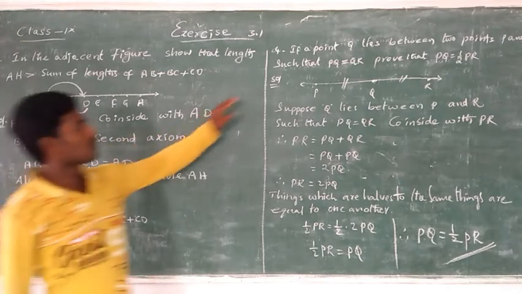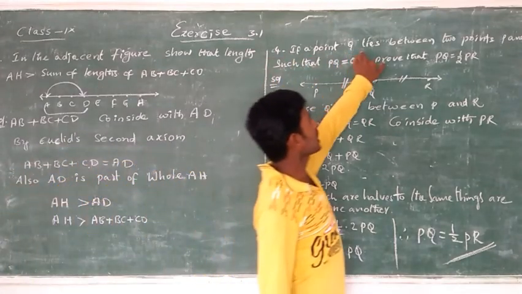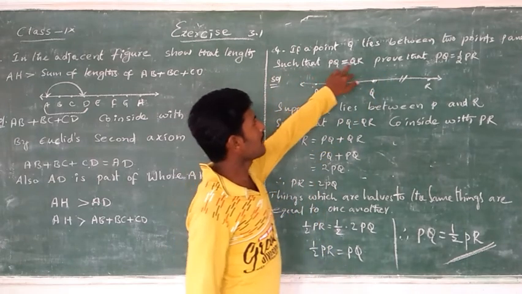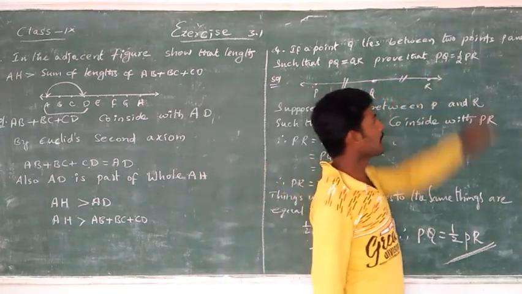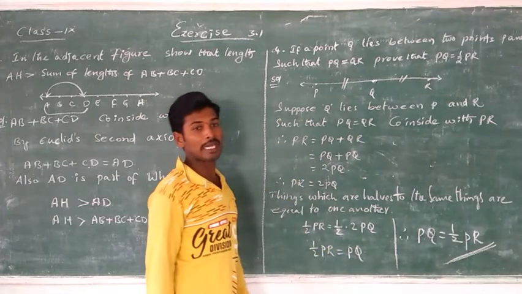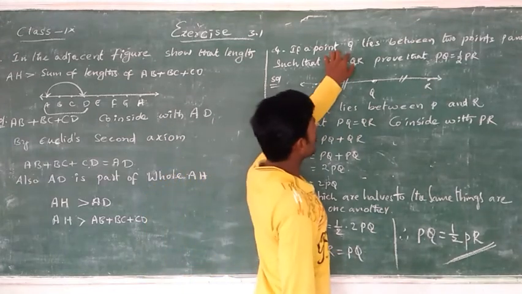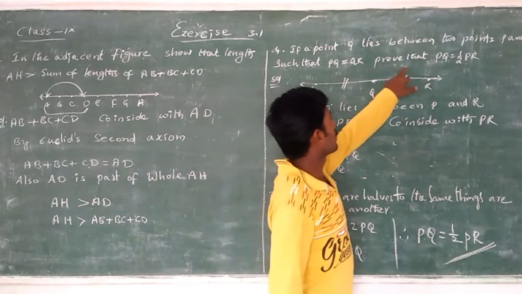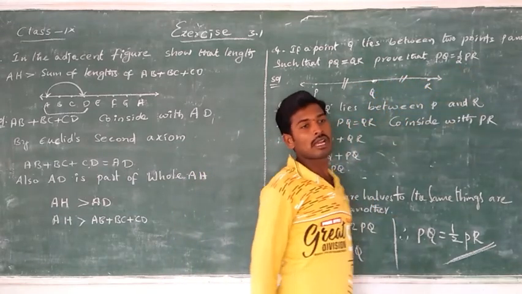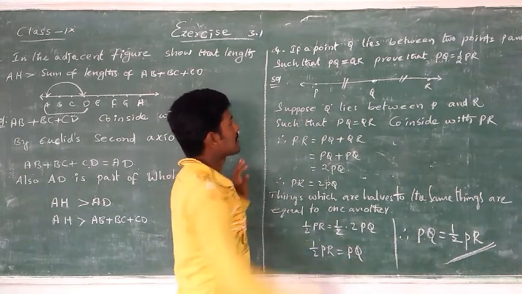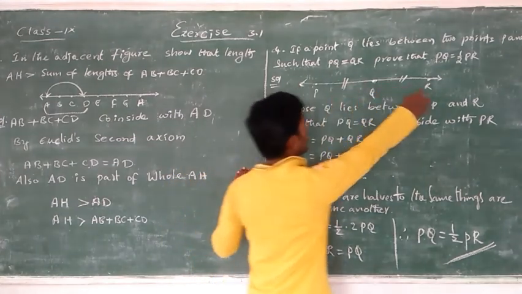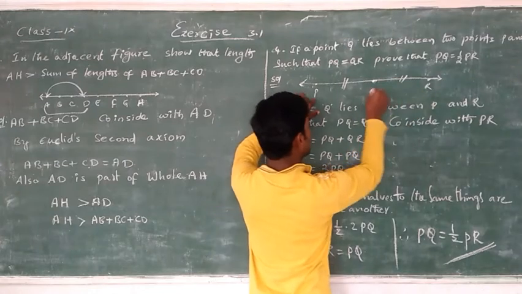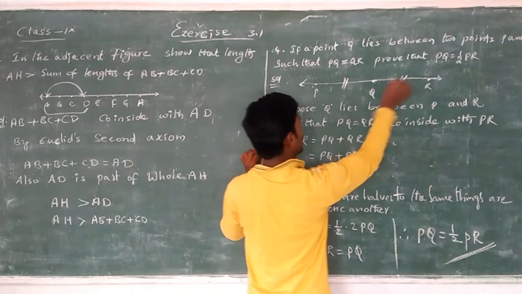Then question number 4. If a point Q lies between two points P and R such that PQ is equal to QR, prove that PQ is equal to 1/2 PR. So Q అనేది P కి R కి మధ్యలో ఉన్నట్లయితే prove that PQ is equal to half PR అని మనము చూపించాలన్నమాట. Let's take a figure. Suppose P and R, this is Q lies between P and R. అయితే ఈ రెండు సమాన భాగాలుగా ఉన్నాయి.